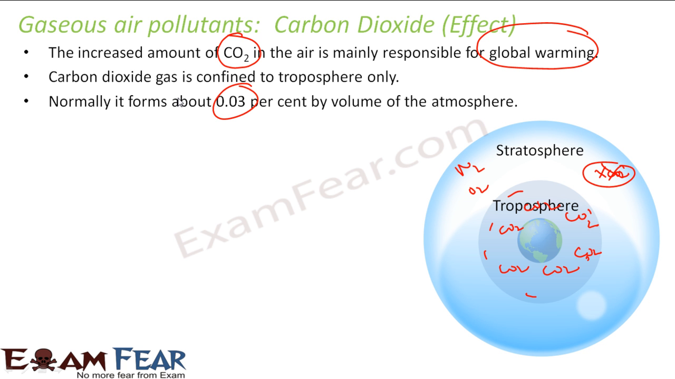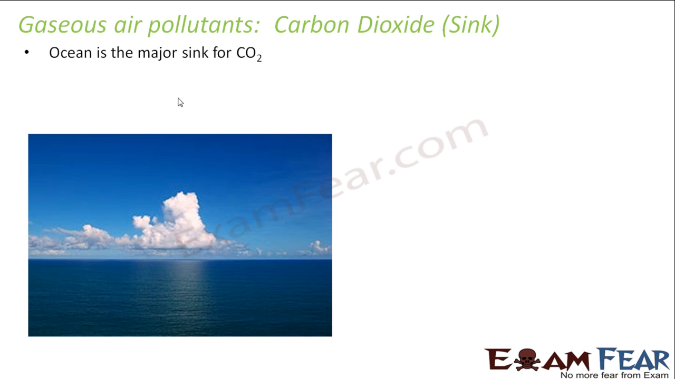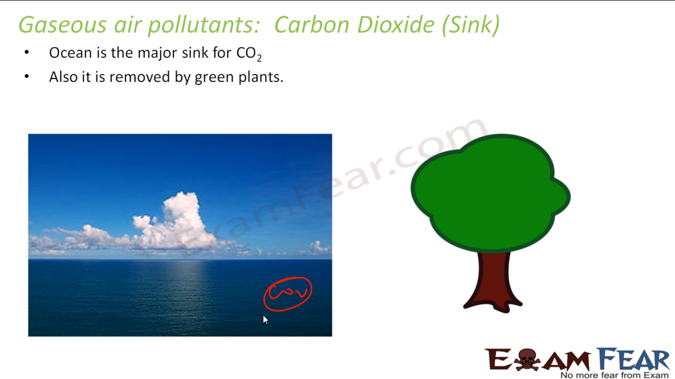So after this slide, in fact one more slide, we will talk about global warming and the role of carbon dioxide. But before that, let's understand what the sink of carbon dioxide is. The ocean is the major sink of carbon dioxide. The ocean dissolves the maximum carbon dioxide and forms carbonates. Right? The next sink is green plants. Green plants also remove carbon dioxide from nature.